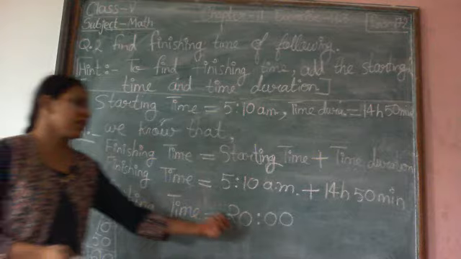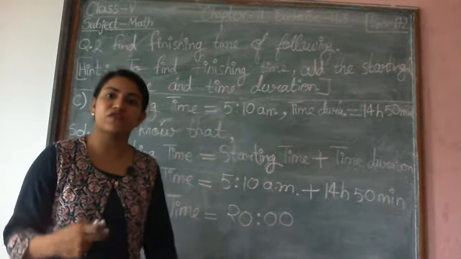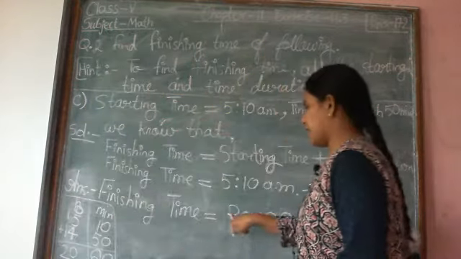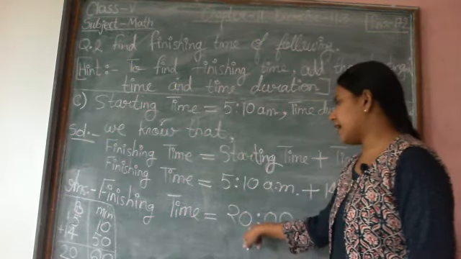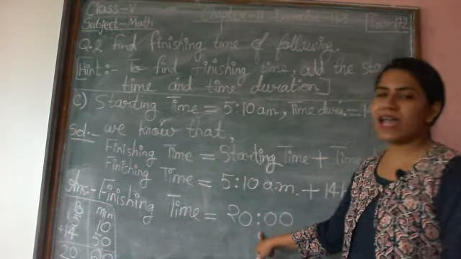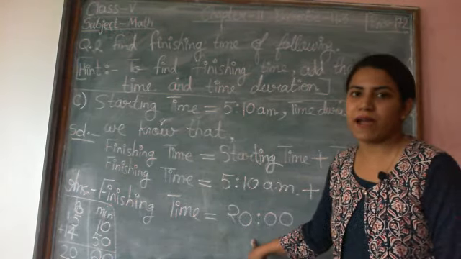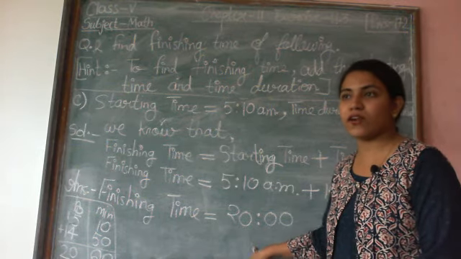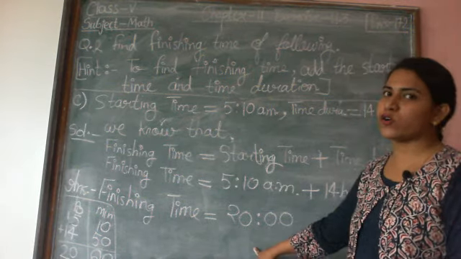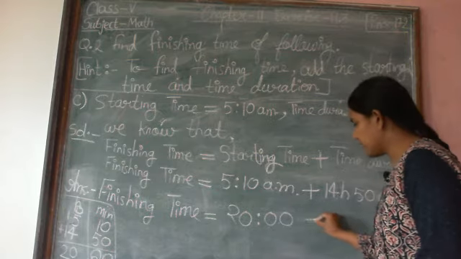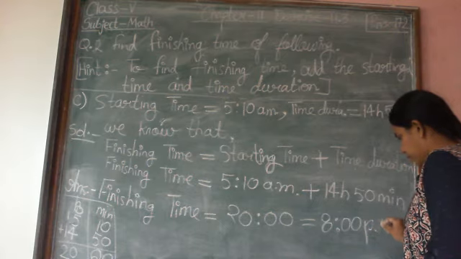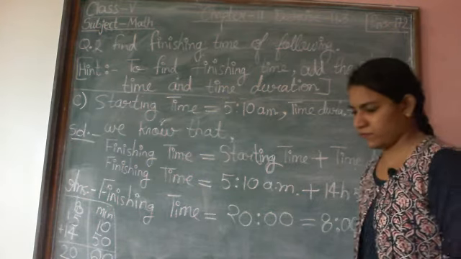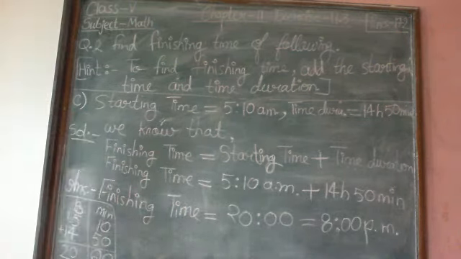Your time is 20. Now 20 means what? It is the timing in 24-hour format, and according to 24-hour format we show 8 p.m. by 20. If I want to write in 12-hour format, it will be 8 p.m. So your final answer is 8 p.m. or 20 hours.